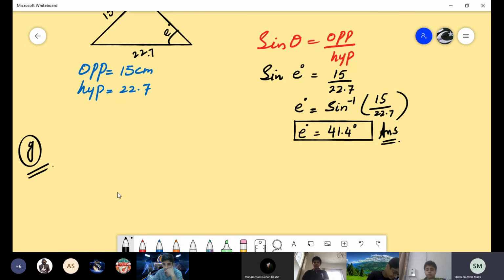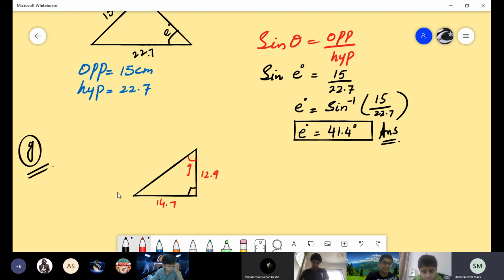The G part's triangle has one straight line to this side, one straight line to this side, and then we have a hypotenuse here. It's not exactly like this, but because of autocorrection it becomes like this. 12.9 is this side, 14.7 is this side, and this angle is angle G. Yes, Hassan, tell me which sides are given to you.